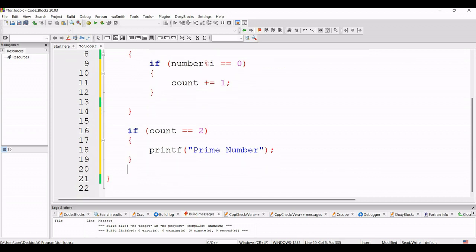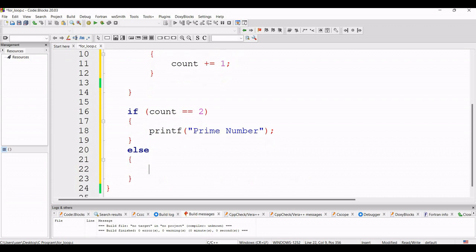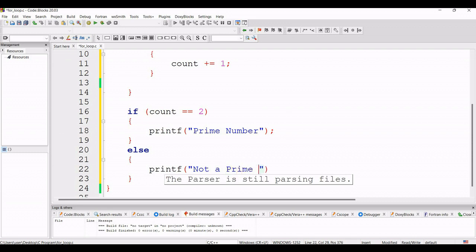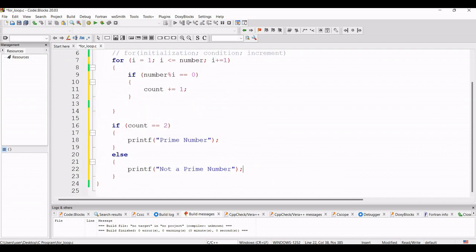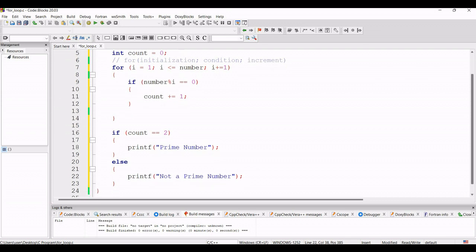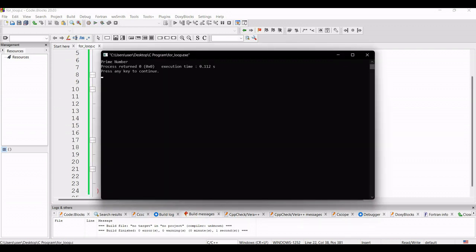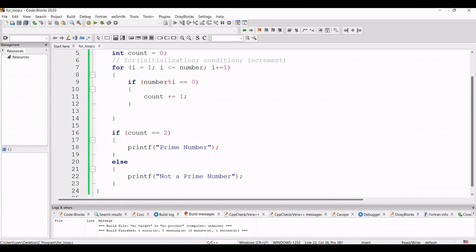So here I will give an else statement and else I will print not a prime number. So what is happening there? I am zooming out so you can see the whole program. Now if we compile it, I will show you what is happening. So compile and run. Now it is telling prime number, that means the number 11 is a prime number.